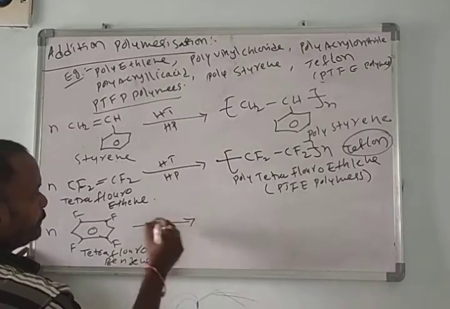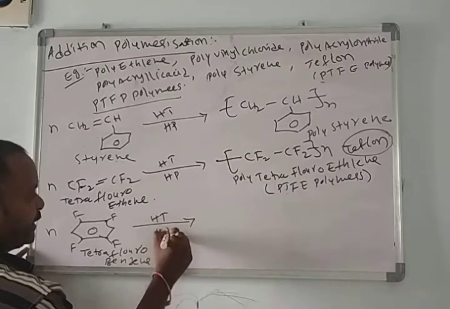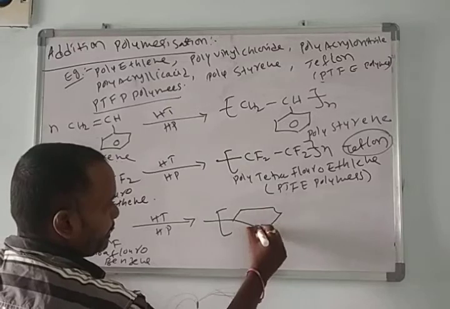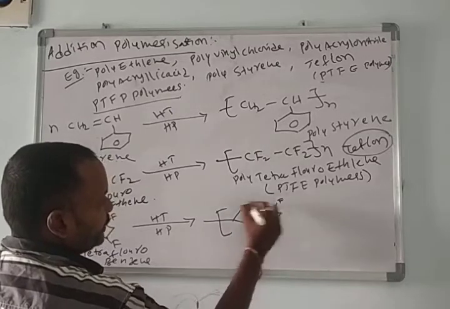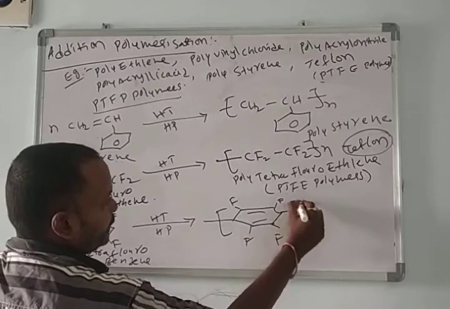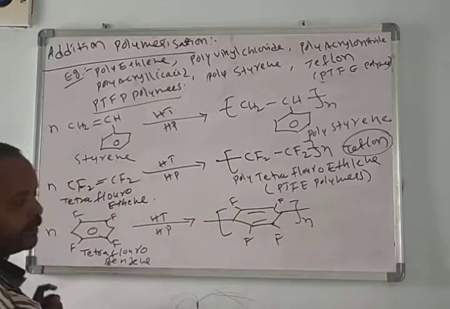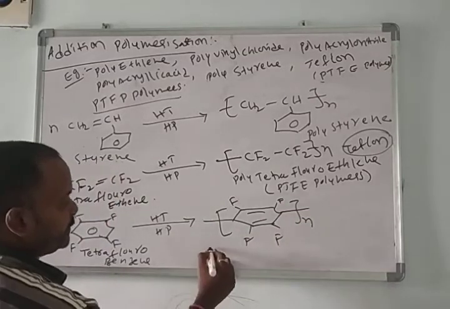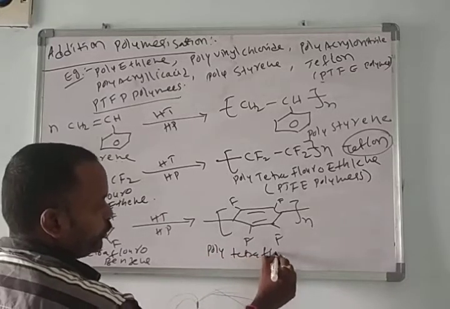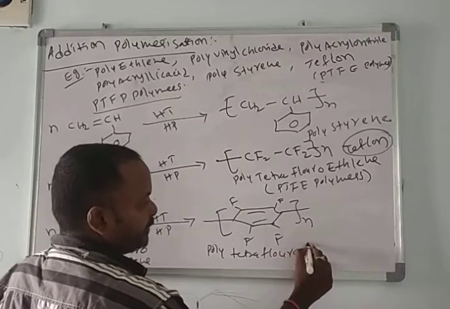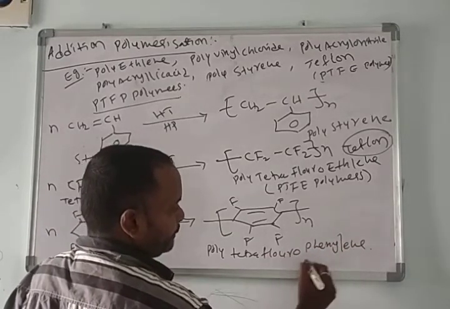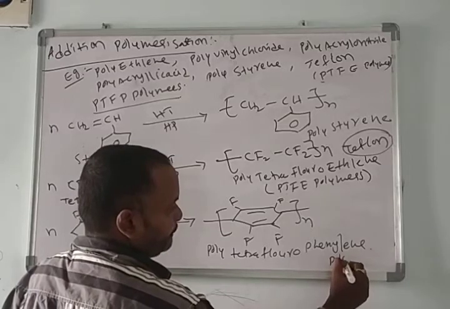Tetrafluorobenzene involves in polymerization at high temperature and high pressure, and forms, with fluorine here, here, here, here, taken n times, this type of polymer. This we call polytetrafluorophenylene polymer, phenylene polymer.